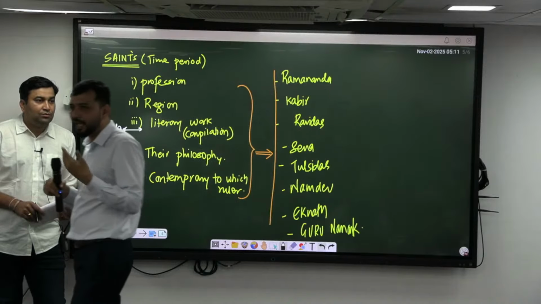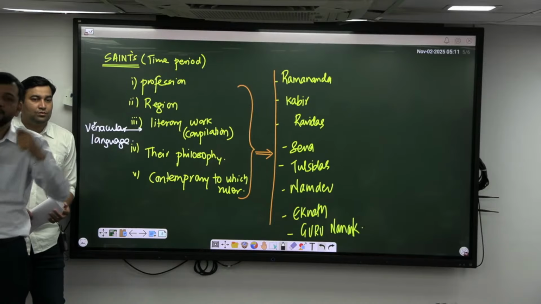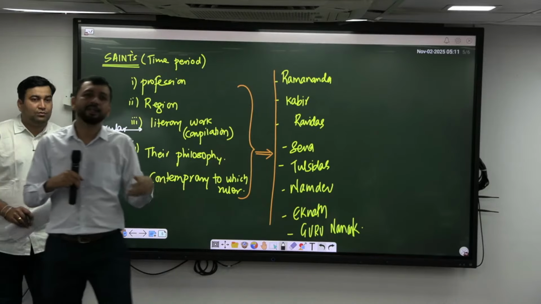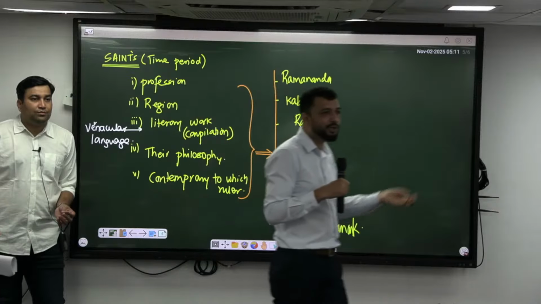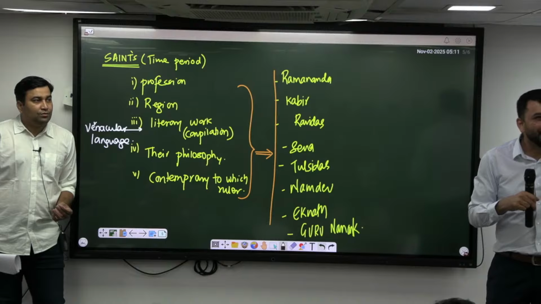Similarly, the type of literature, as we have told, Chaitanya known for Sankirtan, Mirabai known for Kirtan, right? And Veerashaiva movement known for Vachanas, right? Similarly, Maharashtra tradition known for Abhangas, right?